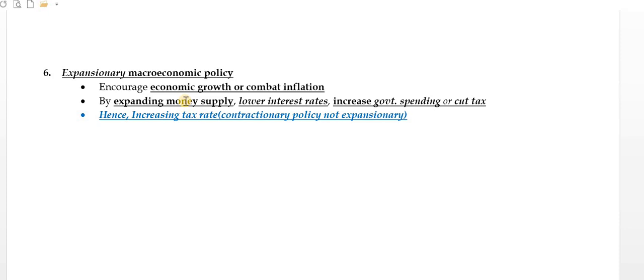They will be spending, consumption will be done, and it will lead to economic growth, and the prices will also be down. More money will be there, and demand and supply will be matched. So expansionary macroeconomic policy supports the expansion of the market, people will feel relaxed about the inflation rate, and the economic growth will be booming. Here, increasing tax rate is actually contractionary policy, not expansionary policy, that we have to remember, right?